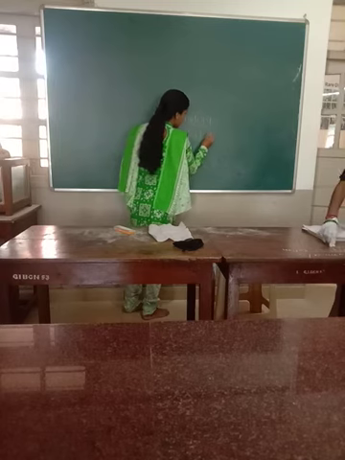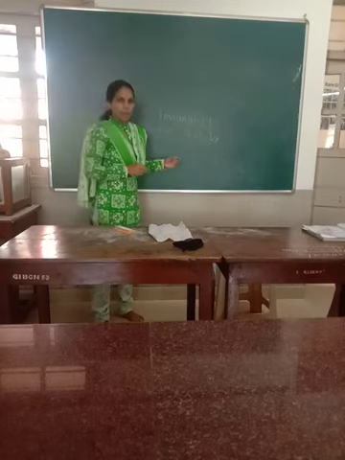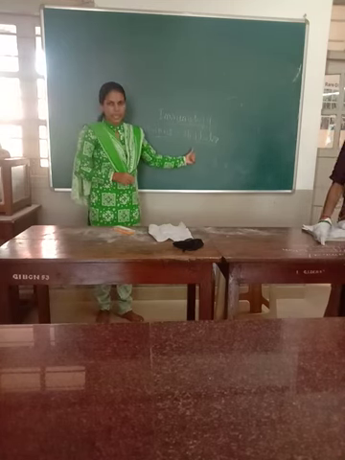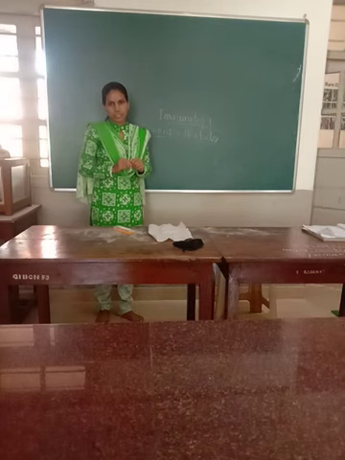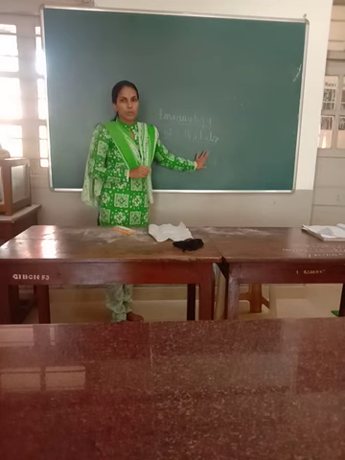So this entire thing happens within the cell under the immune system, where the blood cells play an important role in the production of the antibodies here. Antibodies are nothing but proteins. Proteins here we call the immunoglobulins.